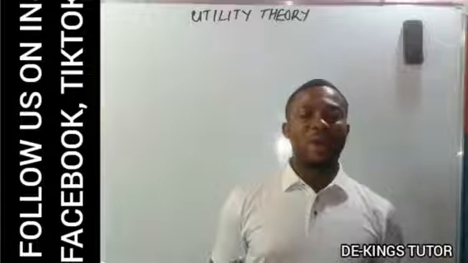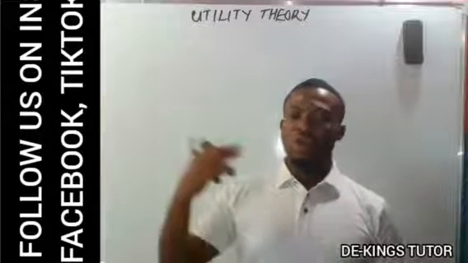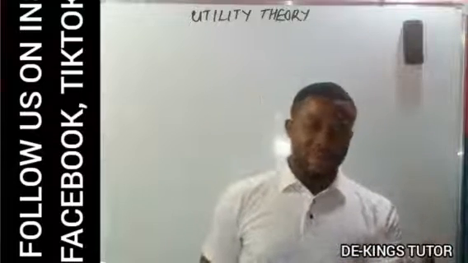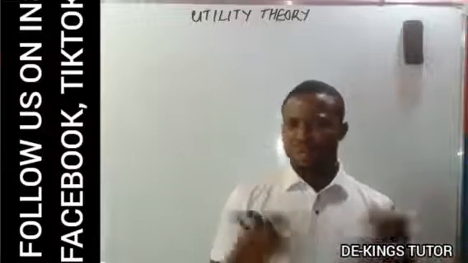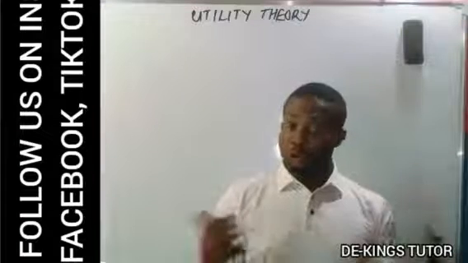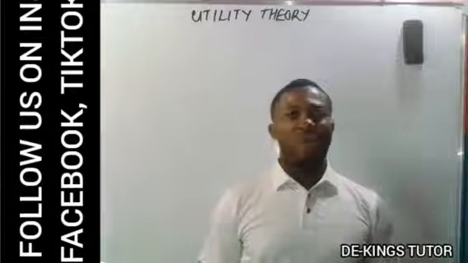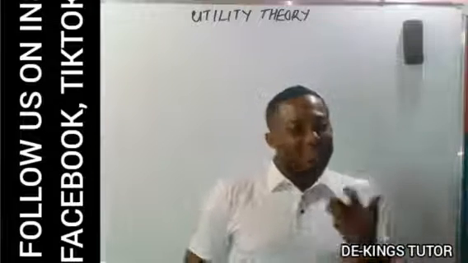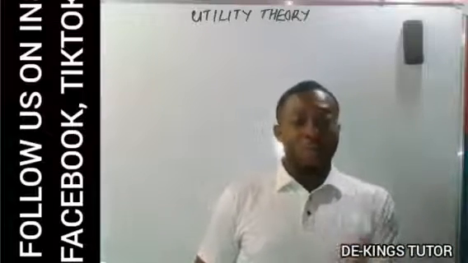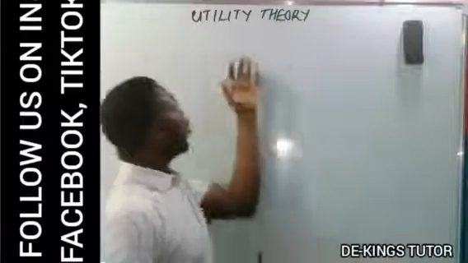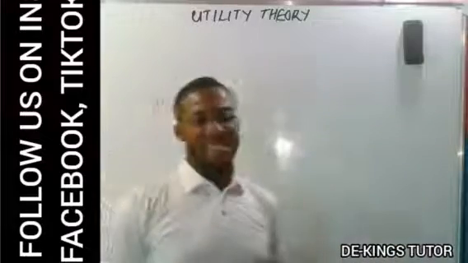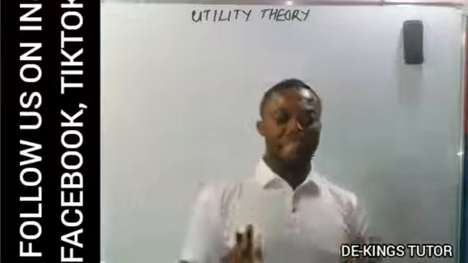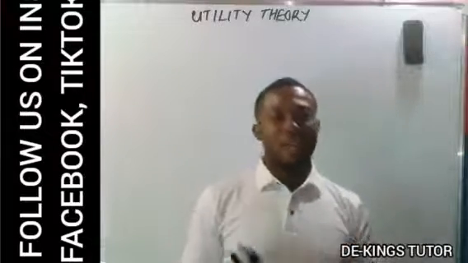So as a consumer, when you go to a retailer to get some commodity, let's say a perishable like bread or oranges or banana, when you consume that commodity, the satisfaction derived from it, we call that utility. So utility is the power of a good to satisfy the wants of a consumer.